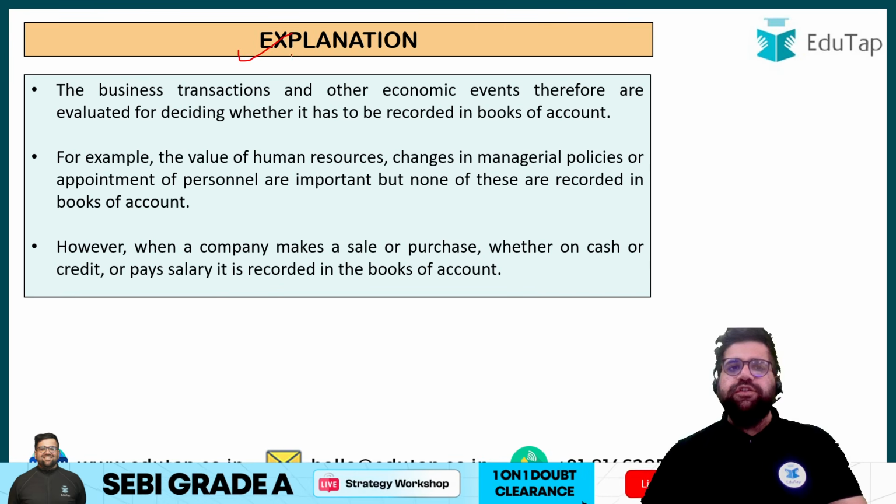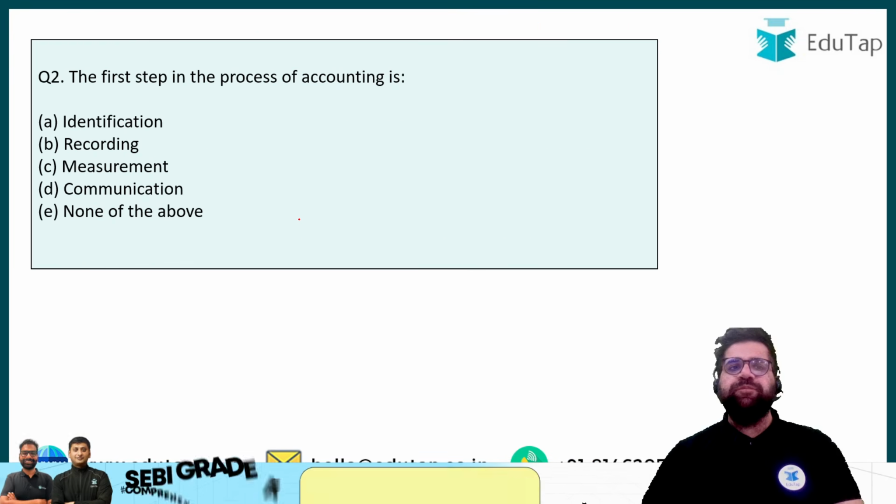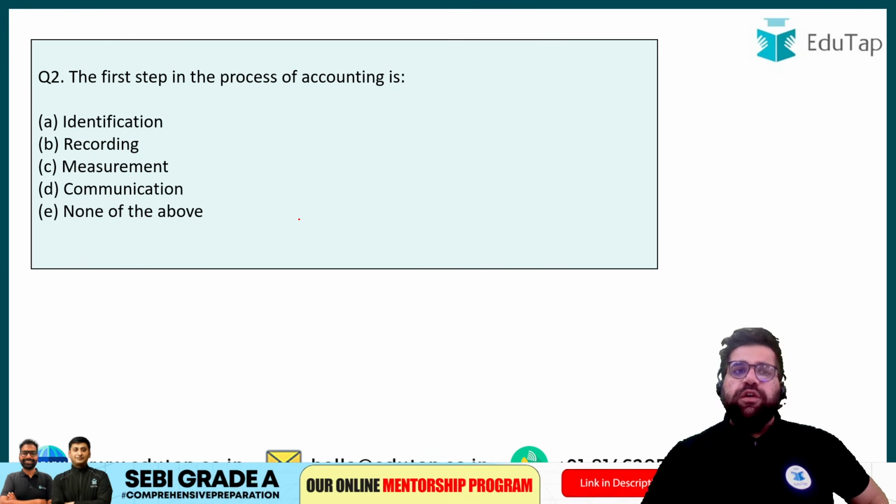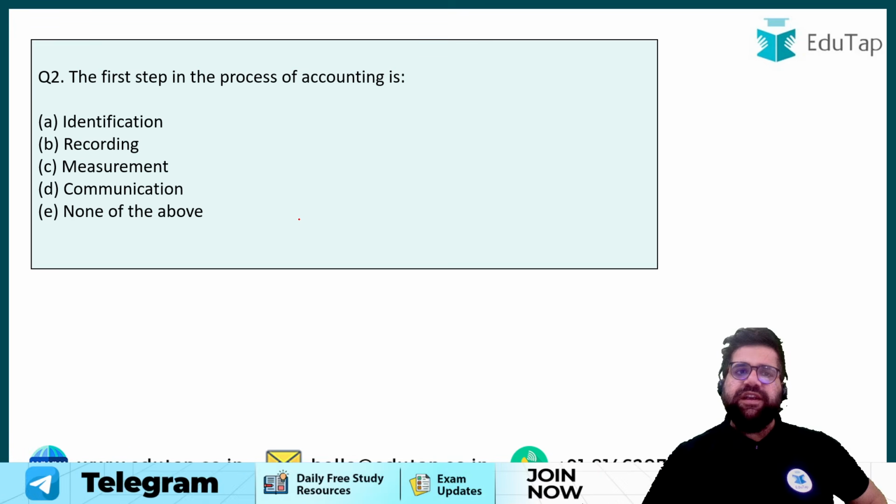Moving forward, so this is the explanation which you can read, and you can enhance your understanding once you get the PDF. Question number 2. The first step of the process of accounting is what? Is it recording? Is it identifying? Is it measurement? Or is it communication?